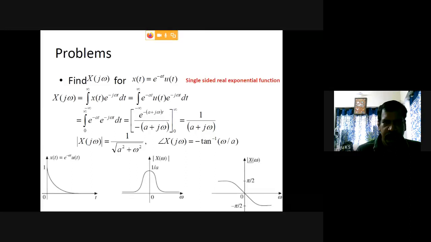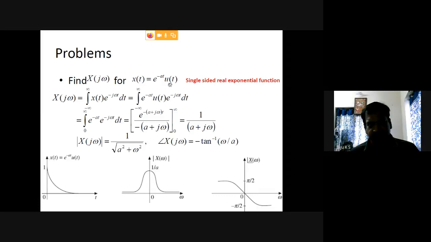So, one more example. Find X(jω) for x(t) = e^(-at) u(t). So x(t) is equal to e raised to minus a t times u(t).